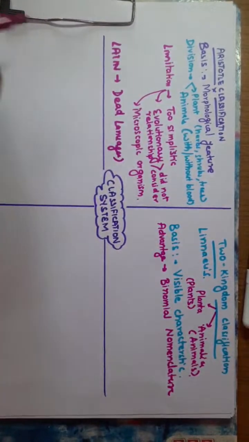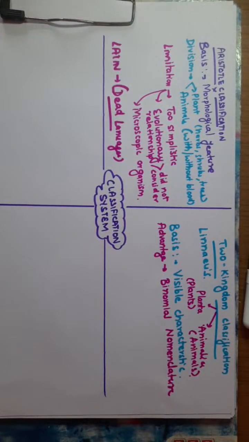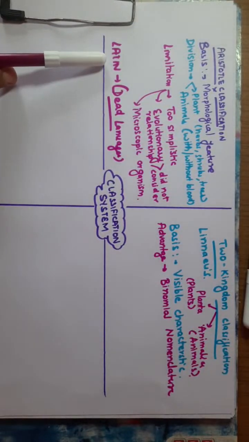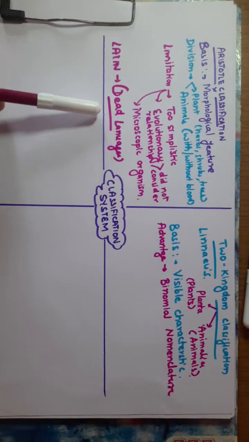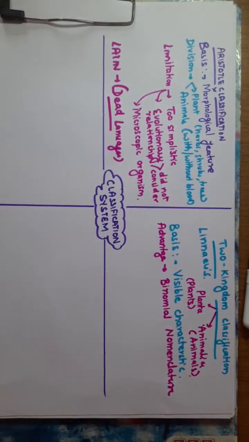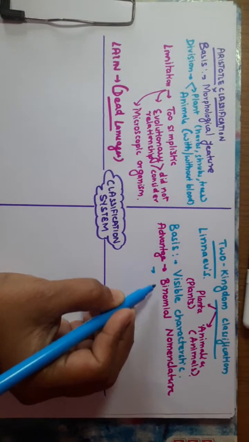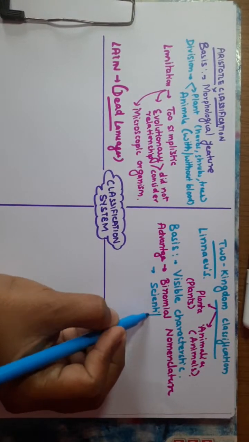If anything is dead, there are no chances of further changes. That's why the classification is in a dead language, so that there will be no further changes, and it will be the same around the world. So the advantage of the two kingdom classification is that it introduced the binomial nomenclature, and this makes the naming more scientific and standardized.